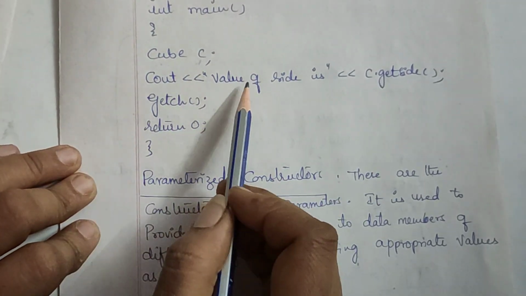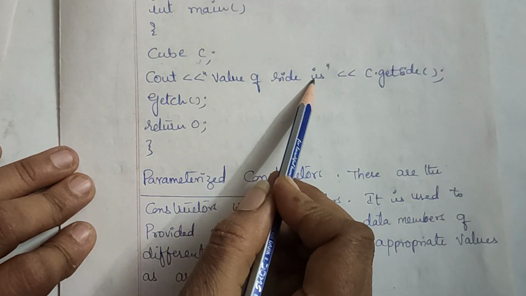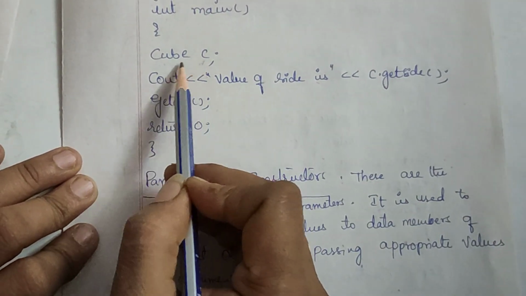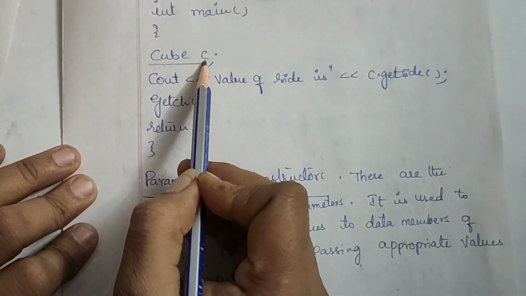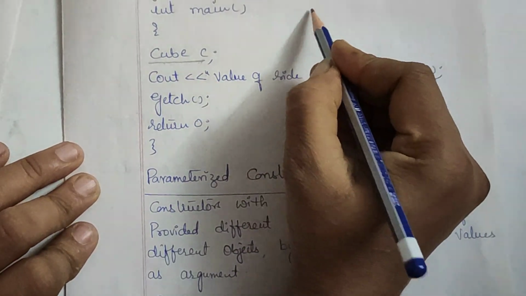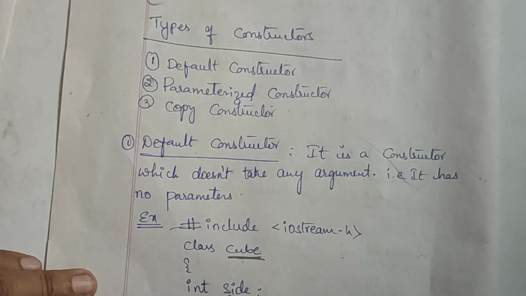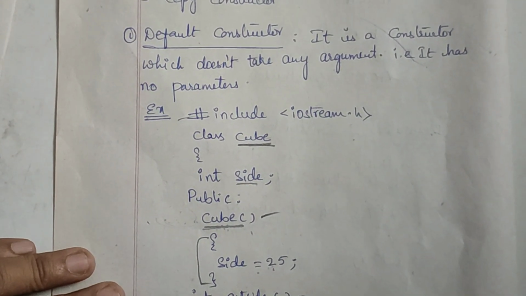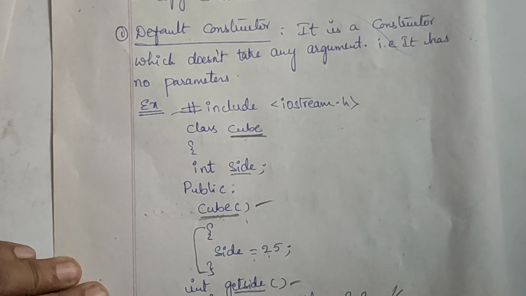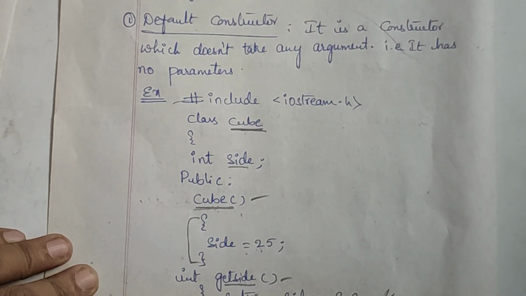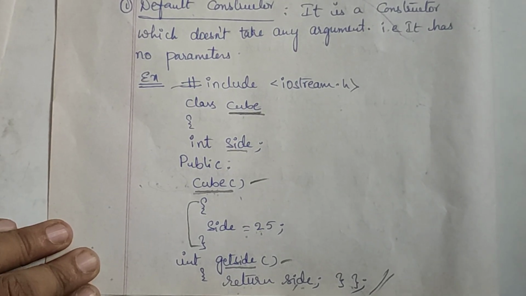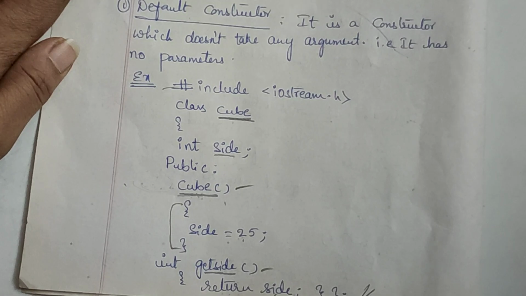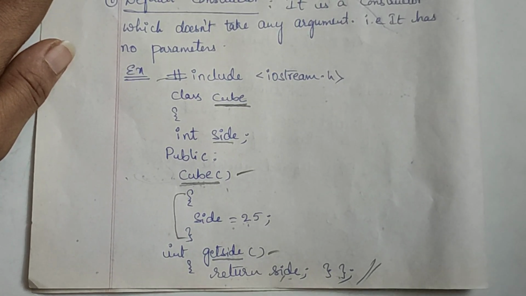Now value of side is C dot get data. See what happens automatically when I have created an object. The value of side becomes 25, because when I have created an object, a call to the default constructor will be made.